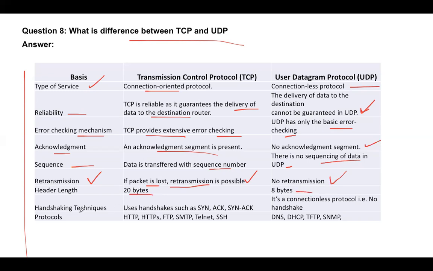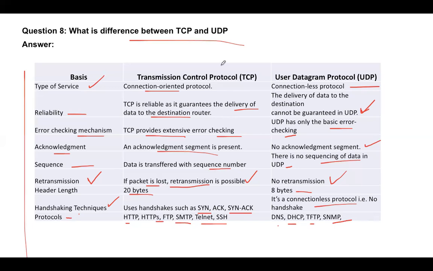Okay, handshaking techniques. Yes, the three-way handshake is supported by TCP, using SYN, acknowledgement and SYN-ACK. The UDP does not, so it's connectionless and it doesn't make any session before sending the data. Protocols used: in TCP, we have HTTP, HTTPS, FTP, SMTP, Telnet, and SSH. UDP uses DNS, DHCP, TFTP and SNMP.